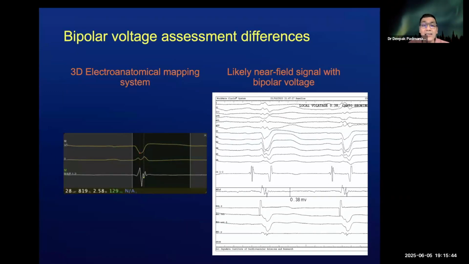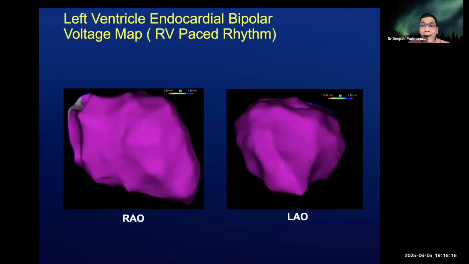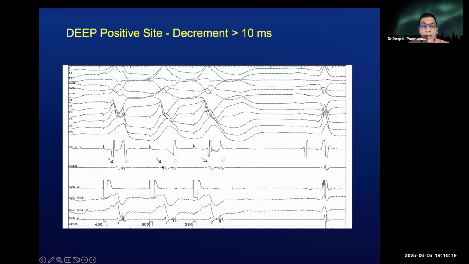Bipolar voltage assessment characteristics are very challenging, especially in these patients, because a lot of the scar is amidst areas of high voltage activity, where a 3D anatomical mapping system might actually pick up the largest signal for assessment of voltage, and therefore you may require special techniques like the DEEP technique or the S3 technique to be able to document these areas of fractionation. And ablating and mapping using the DEEP technique might actually be of value where decrement is actually documented and we are able to ablate these sites better.